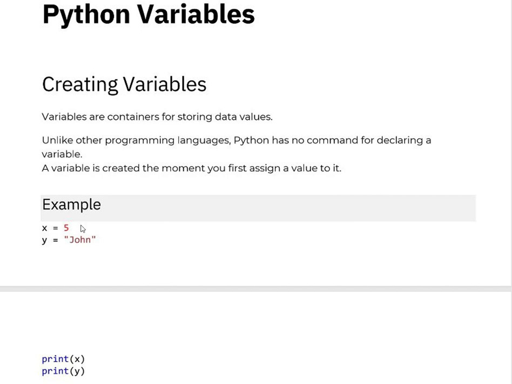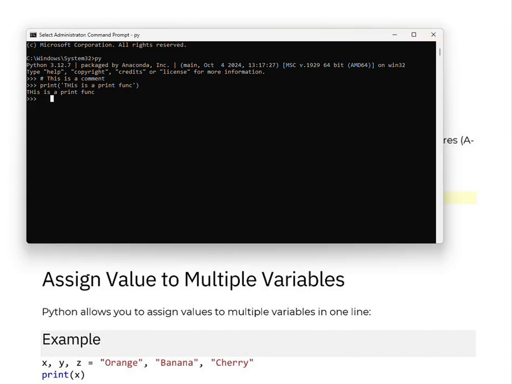When you want to test what type of class it is, you can test using the type. Let's say, for example, x equal to 5, print x, 5, right? Now I want to check the type of x. Print type x. See, it's a class integer.